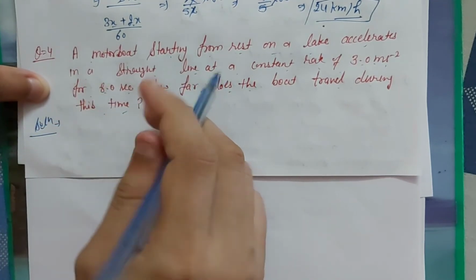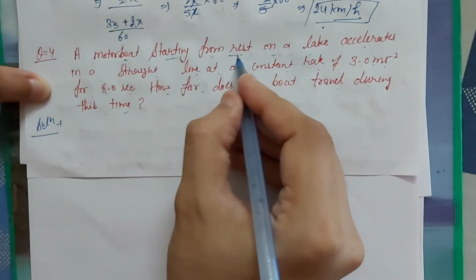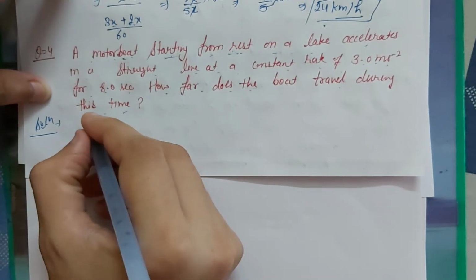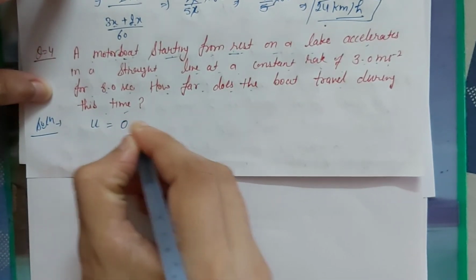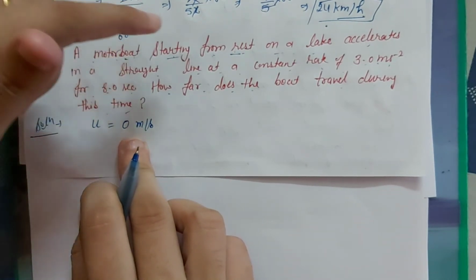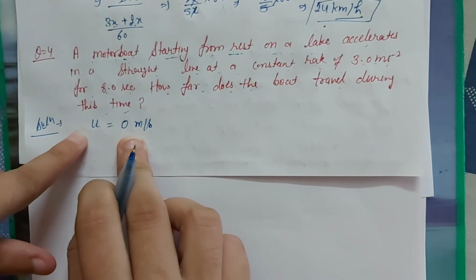In this question they said that a motorboat starting from rest, that means motorboat is starting from the rest, that means u value is given 0 meter per second. Okay, if something starts from rest, that means initial velocity is equal to 0.